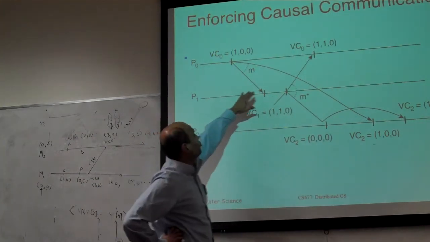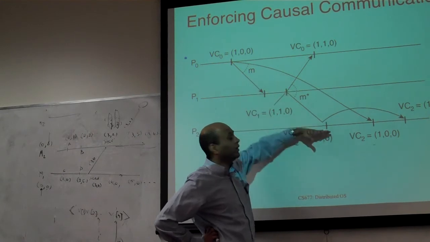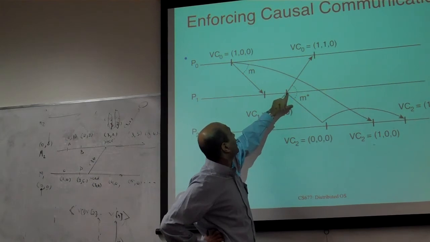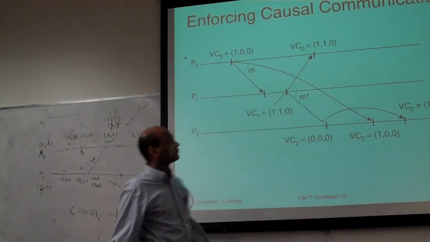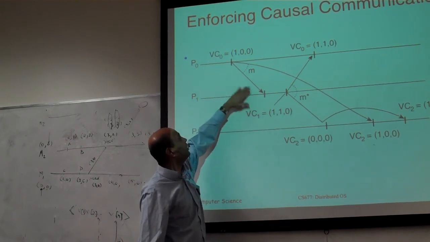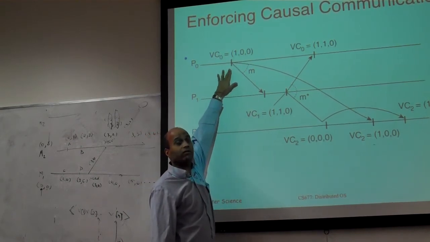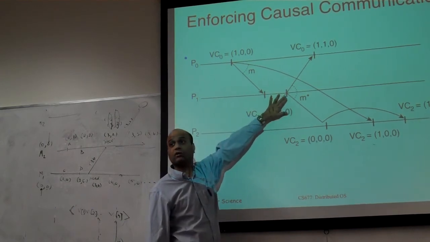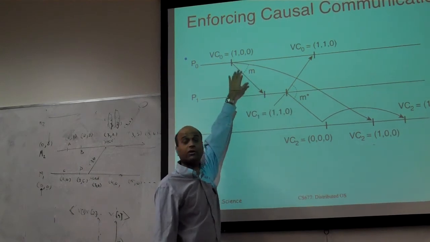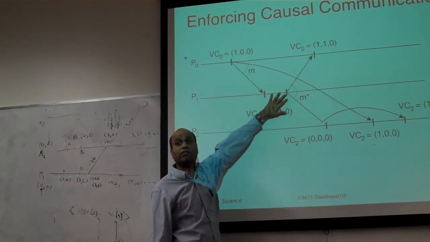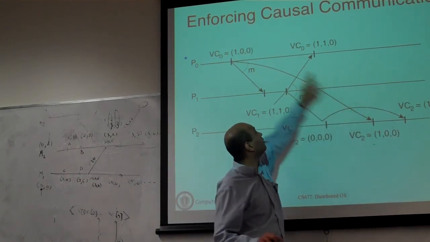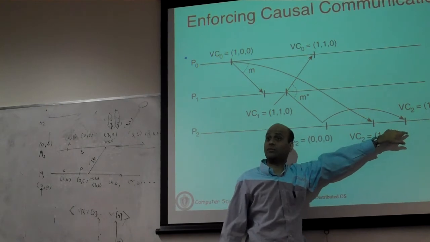Okay. So here are 2 messages, okay, that are going to the third process. Okay. And so there is this message M and this message M star. Now because there is another message that went from P0 to P1, you can say that this send, okay, and this send can be ordered. In particular, this send has happened before this send because you have this ordering here. So if send of M has happened before send of M star, if you want to guarantee in-order delivery, then you have to ensure that the receipt of this message has to have happened before receipt of that message.